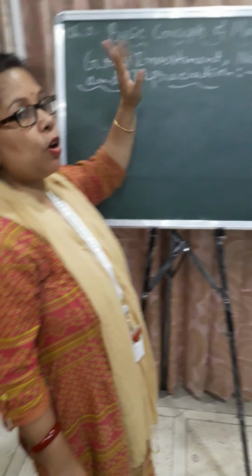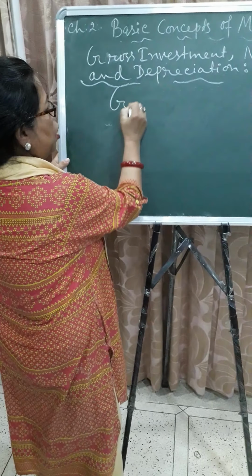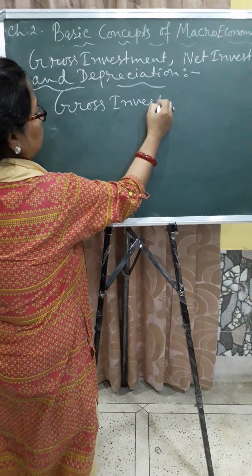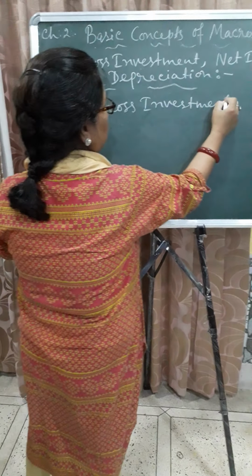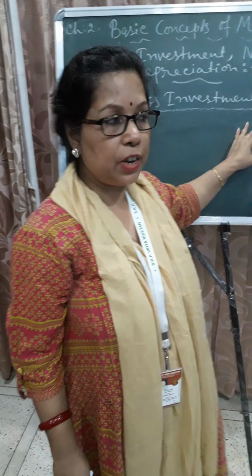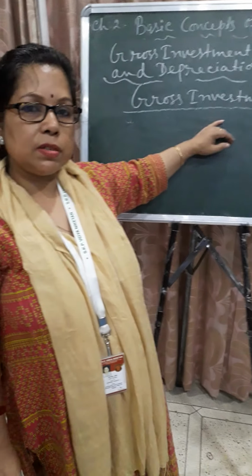Now the next point is gross investment. What is the meaning of gross investment? Gross investment refers to the expenditure on the purchase of fixed assets. Fixed assets means we purchase machinery, and this machinery is used over a period of several years in industry. So this is known as gross investment.